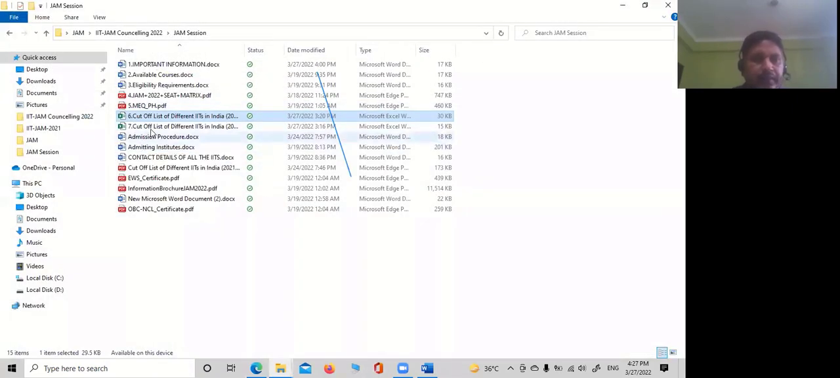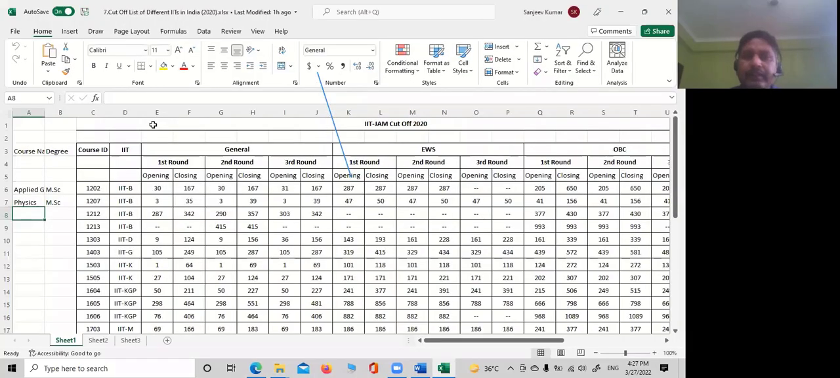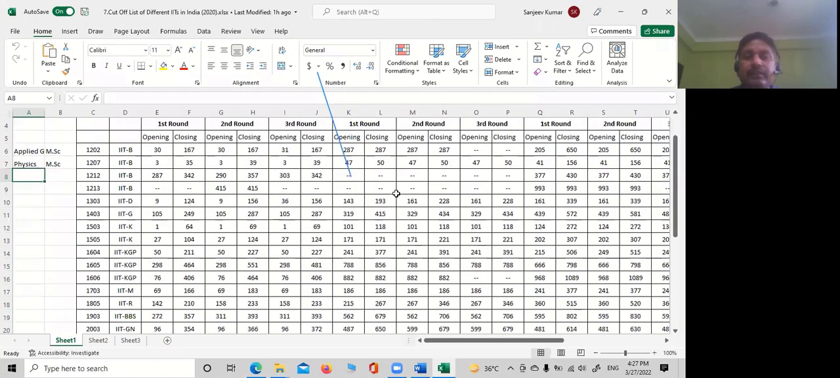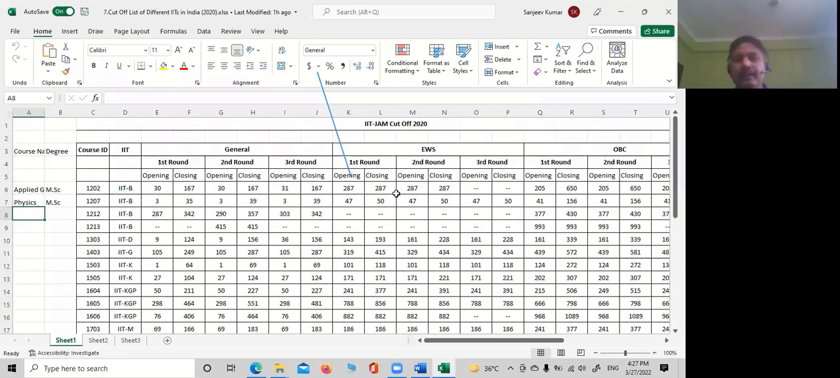Then after this one, I have another cutoff for 2020. So you can have some information from here as well. You can have a trend. So let's check with IIT Bombay. Okay, physics. So 35, 39, 39. So it is almost the same, because in 2021 it was 37 or 38.